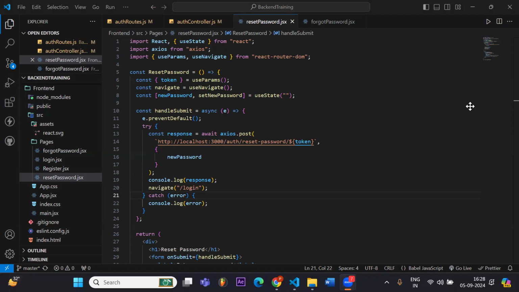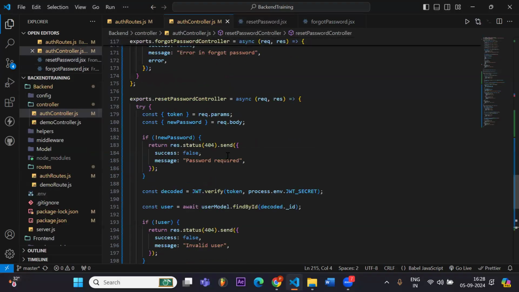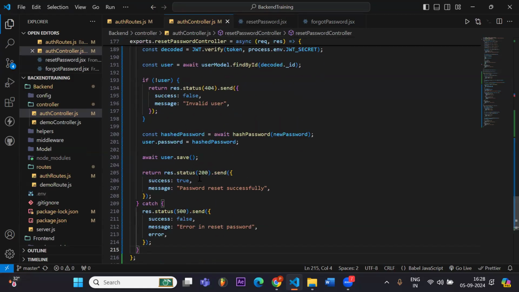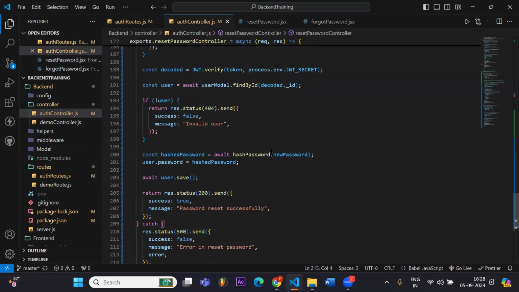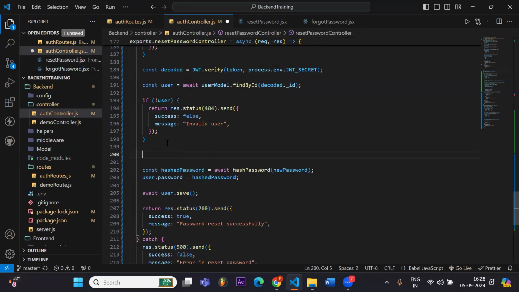It's up to you. If you don't want the old password to be the same as the new password, you can write in the backend here, in this part, after this, a comparison. If user dot password is equal to our new password, we can write an if statement here. Sir, can you write it with comments? It would be easy.